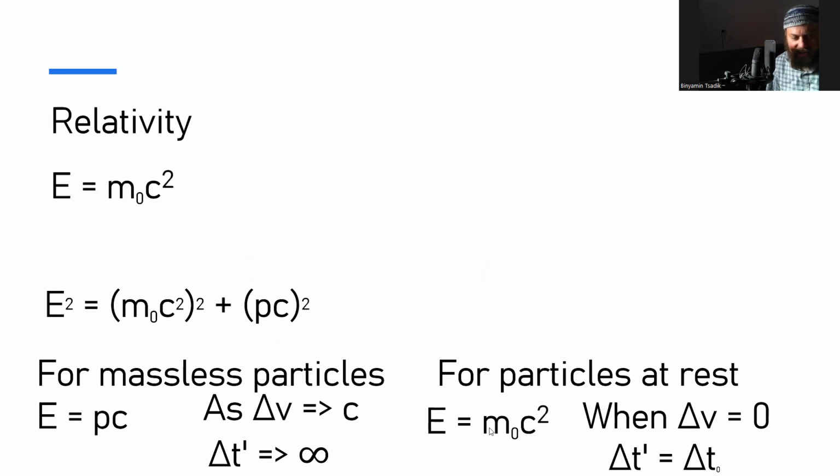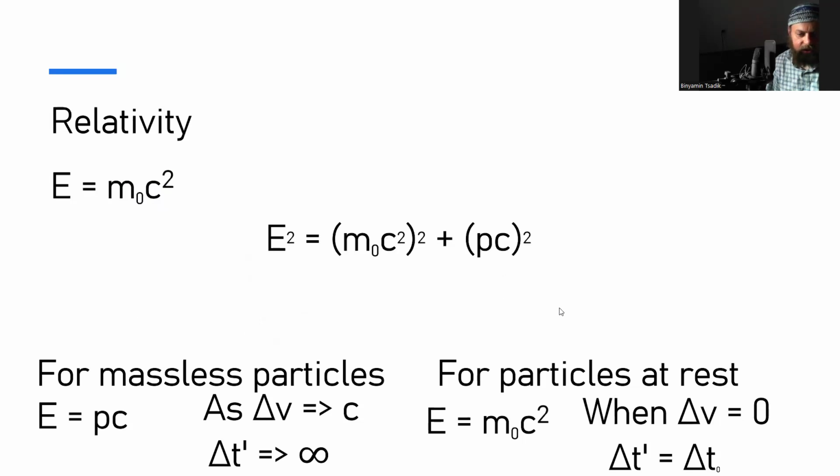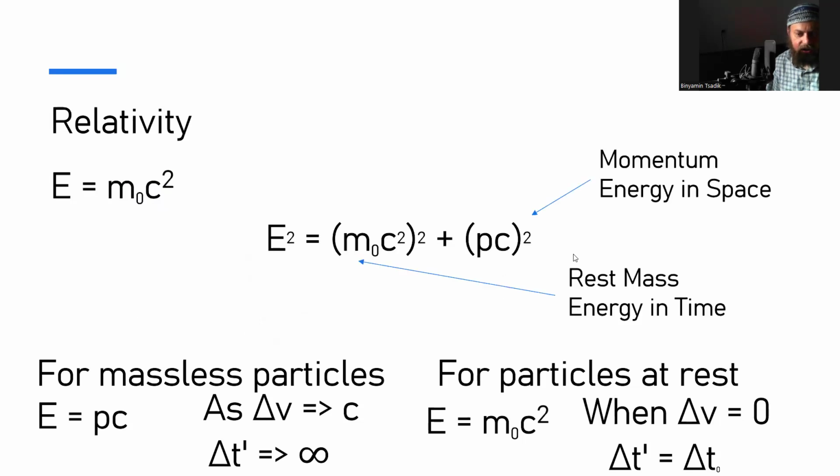And for particles at rest, when something does not have any motion, it's all the rest mass. And it has time. So here, when it's all in this form, there's no time. And when it's all in this form, there's only time. There's no space. And so when we want to analyze this equation, we have the momentum energy in space, and we have the rest mass energy in time. Two components to the energy.